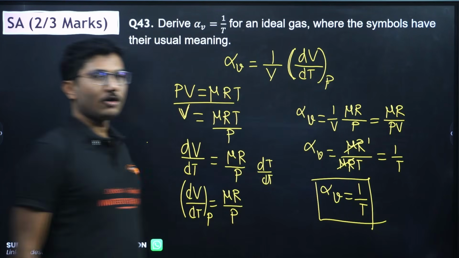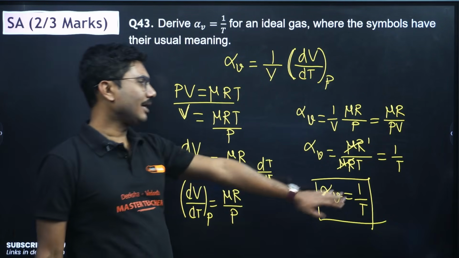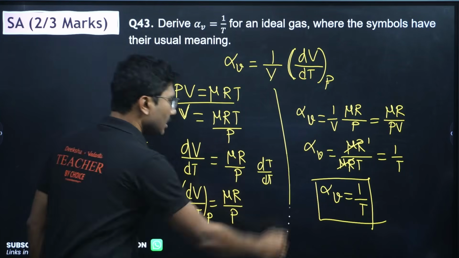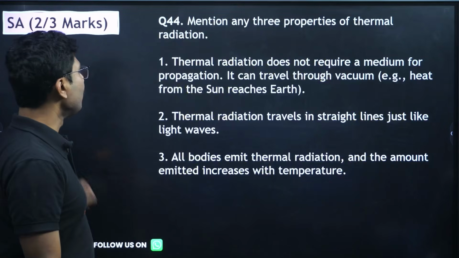So volume coefficient of gas is basically 1 upon its absolute temperature. Okay, easy derivation. Let's move on.